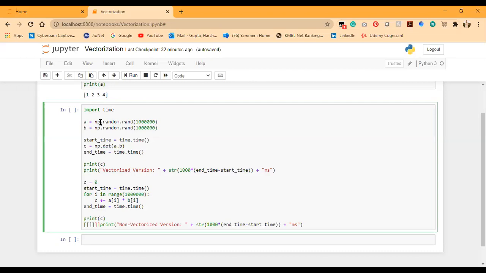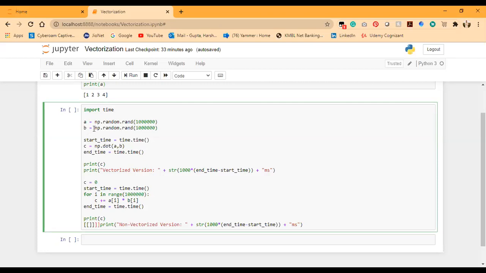That would take a very long time. Okay, so what we have done is we have randomly assigned numbers to these vectors A and B. So A equal to np.random.rand, and we have provided dimensions inside the bracket. So this is 10 lakh, or what is also called 1 million. So this has 1 million dimensions, and 1 million random numbers would be inputted to this vector.